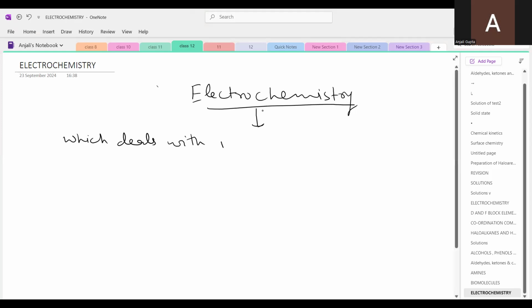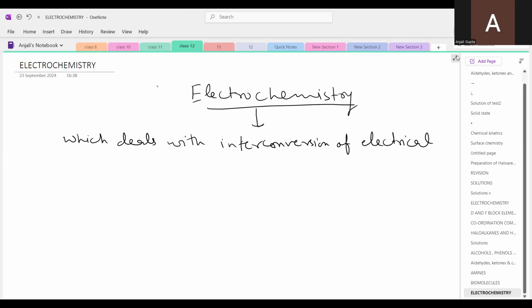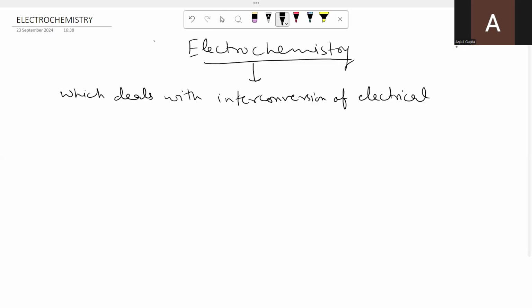interconversion of electrical energy and chemical energy.